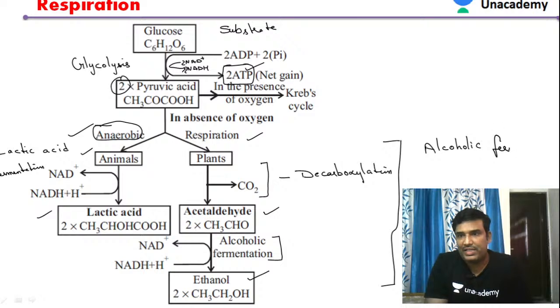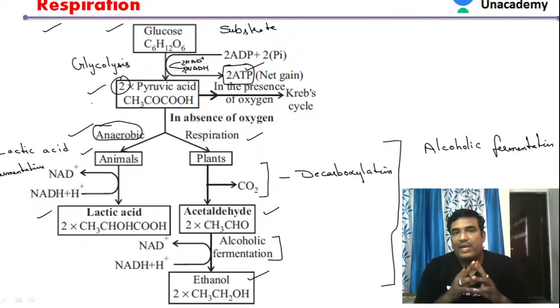So here we can clearly see that fermentation is of 2 types. First one is called lactic acid fermentation. Second one is called alcoholic fermentation. So once again, during the process of anaerobic respiration, the common thing is that glycolysis is taking place. So glucose converts into pyruvic acid and such process is called glycolysis.